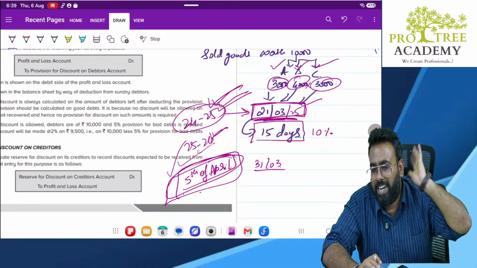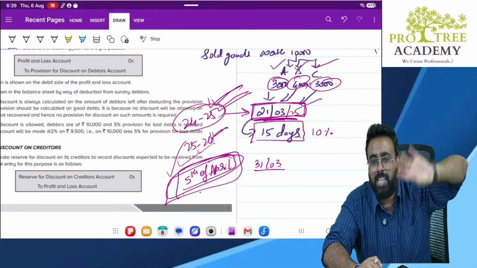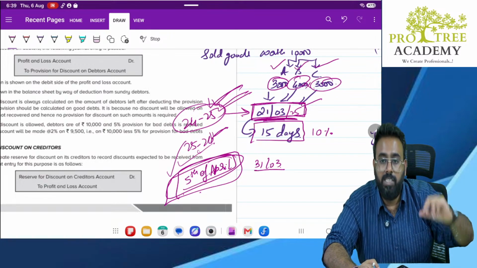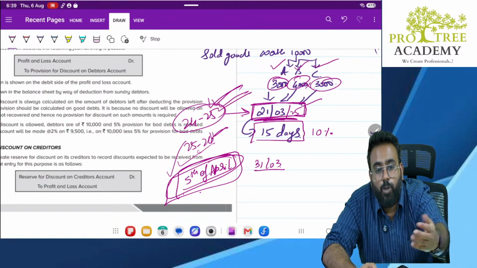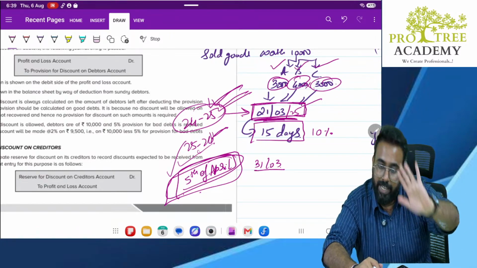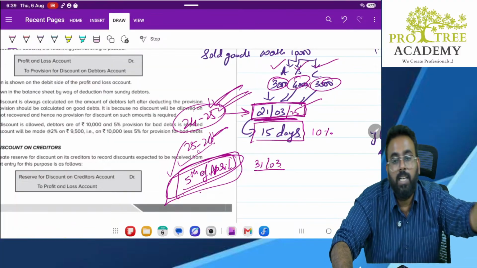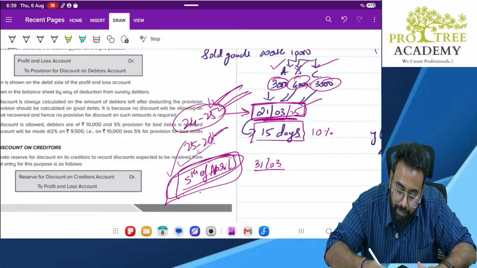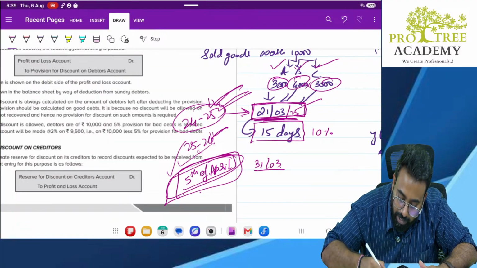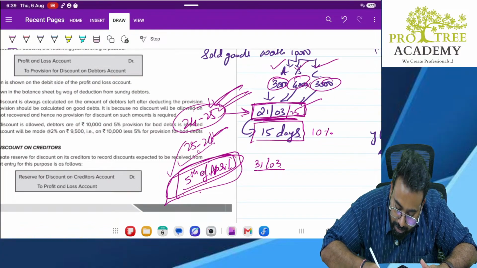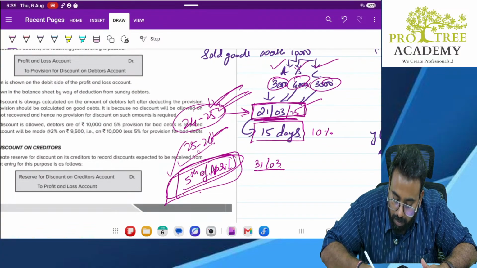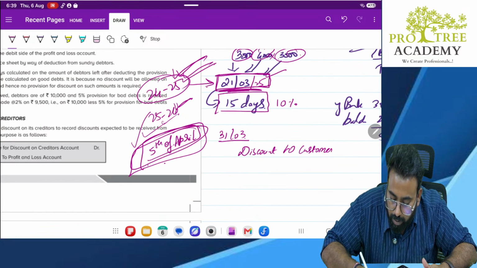Just similar to bad debt. There, bad debt is becoming uncollectible. Here, we are giving discount to encourage the collection. It is an expense. Bad debt is also an expense. This is also an expense. So, what is the entry we can pass on 31st March? What I will do is, I will create discount to customers account debit.